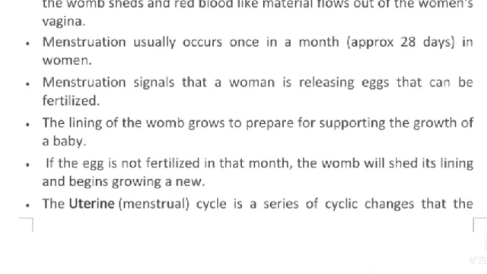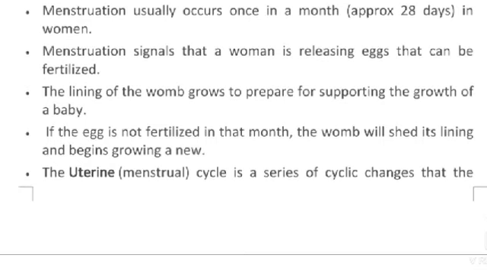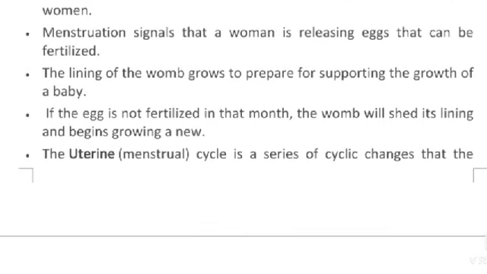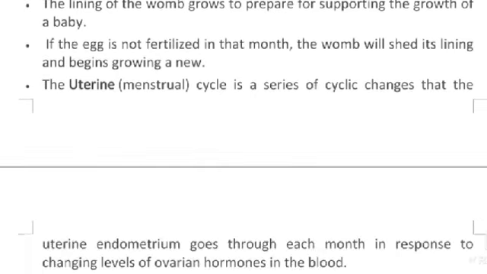Menstruation signals that a woman is releasing an egg that can be fertilized. The lining of the womb grows to prepare for supporting the growth of a baby. If the egg is not fertilized in that month, the womb sheds its lining and begins growing anew.